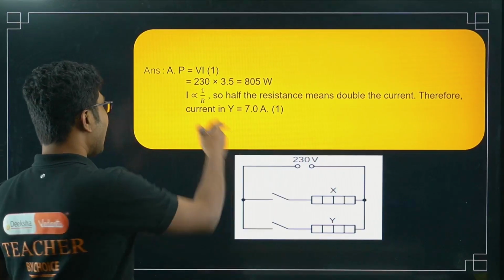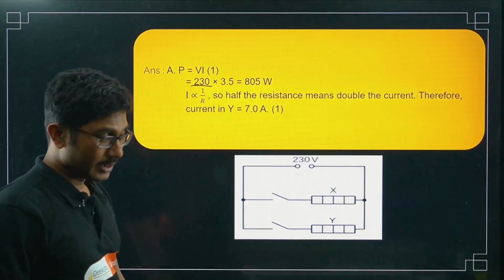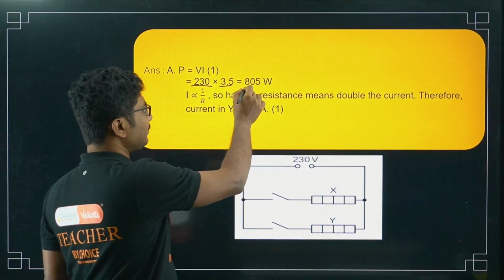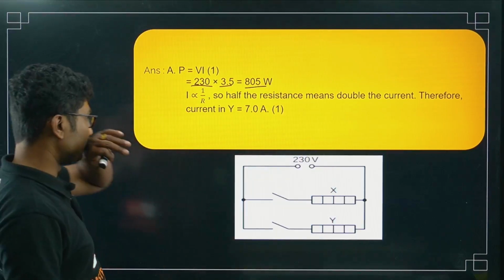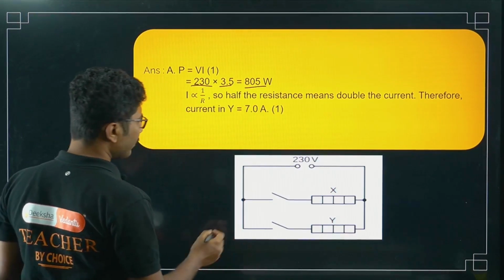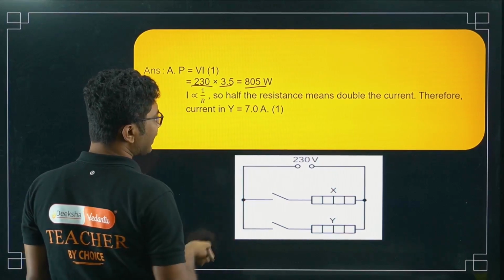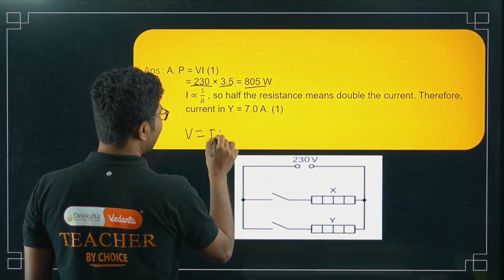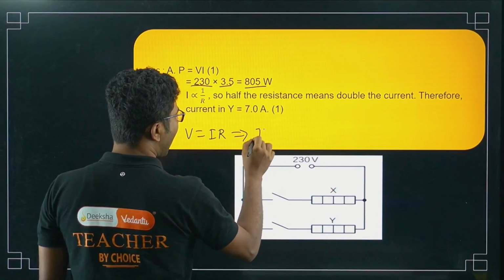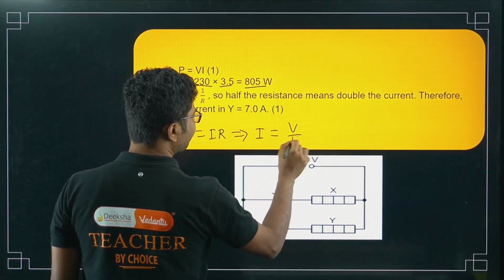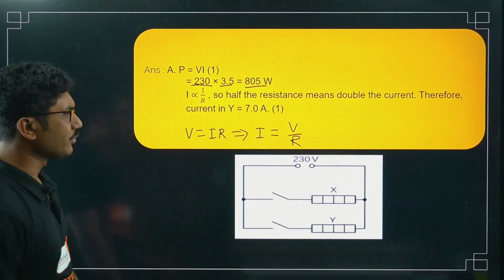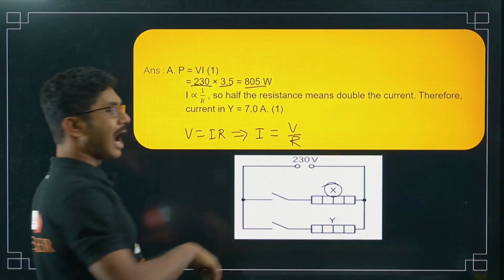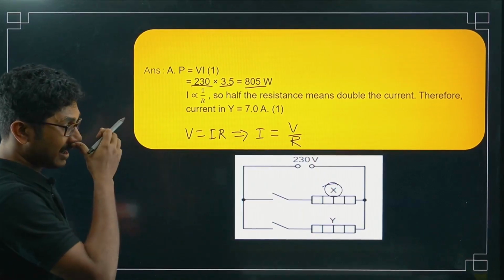V is given, 230 volt. Current is also given, 3.5 ampere. So power is 805 watt. Now we know the relationship between current and resistance is that V is equal to IR. That means I equals V by R. So there are two ways to solve it. You can calculate the resistance R and then halve it, and calculate the current for the other one.